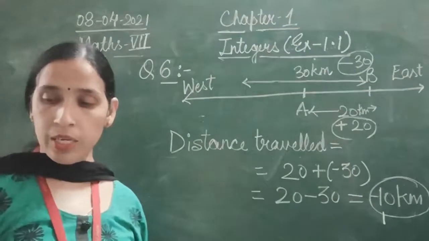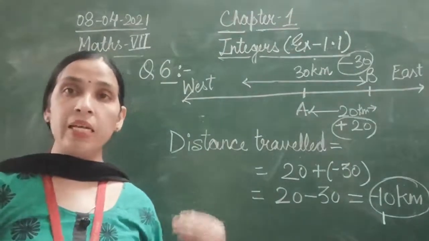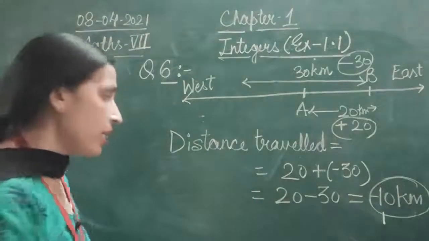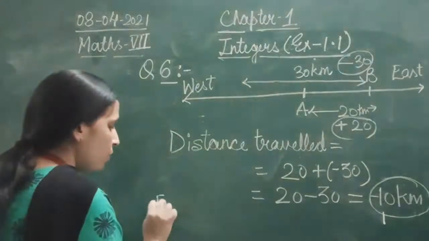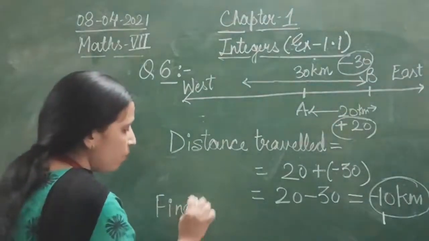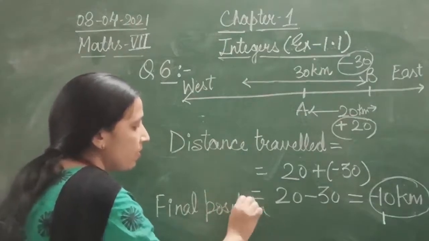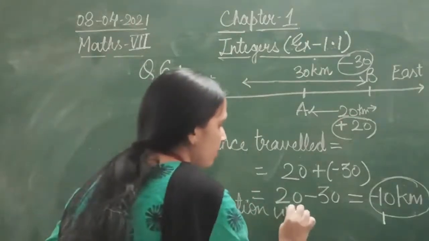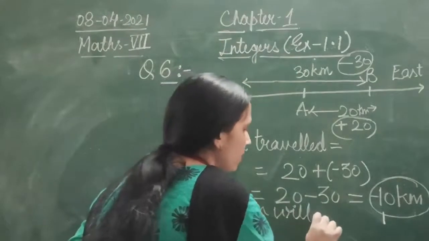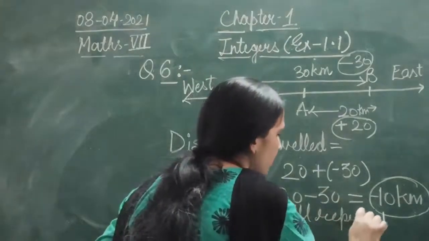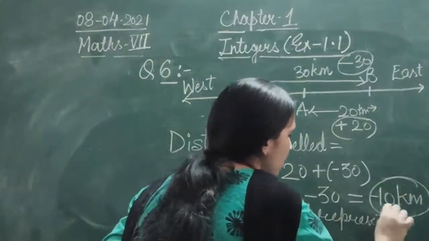By which integer will you represent her final position from point A? The final position will be represented with a negative integer.